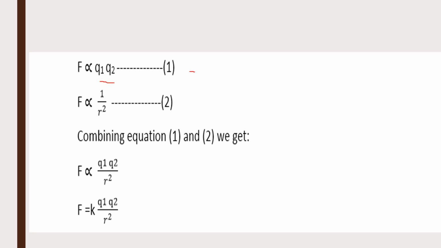So we can take this as equation number 1. Force is inversely proportional to the square of the distance between them, that is equation number 2. Combine both these equations, we get F directly proportional to Q1 Q2 divided by R square. Remove the sign of proportionality, we get F is equal to K Q1 Q2 divided by R square. Here K is the constant of proportionality, also known as the Coulomb's constant or electrostatic force constant.